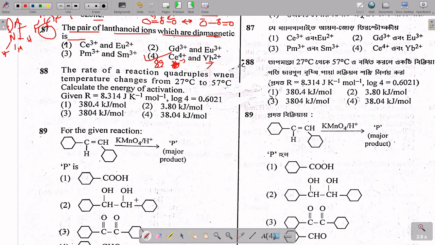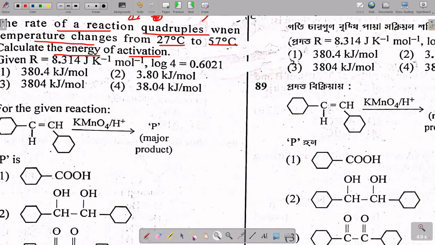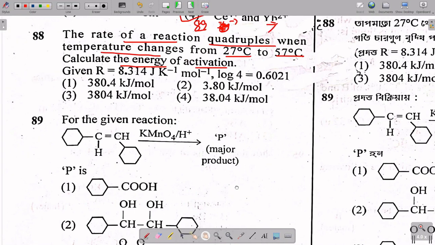Here it is said that the rate of a reaction quadruples when the temperature changes from 27 degrees to 57 degrees. Calculate the energy of activation. It is the Arrhenius equation from which you can calculate the activation energy.